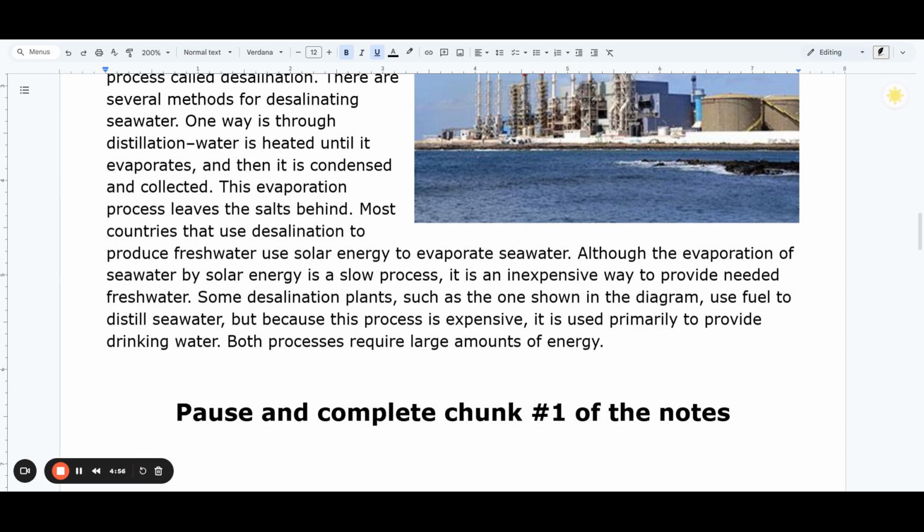Pause and complete chunk number 1 of the notes.